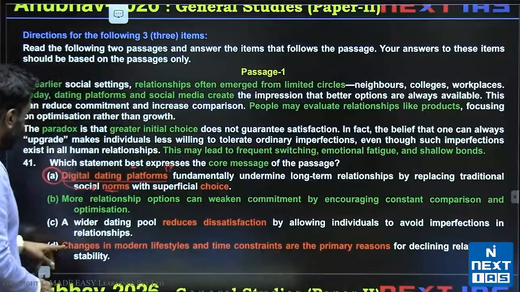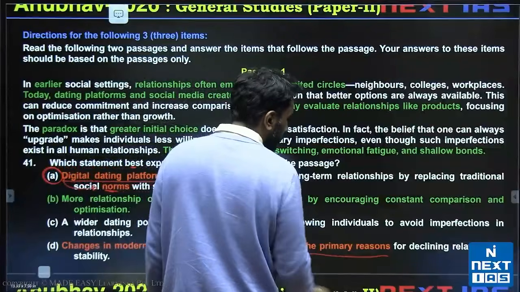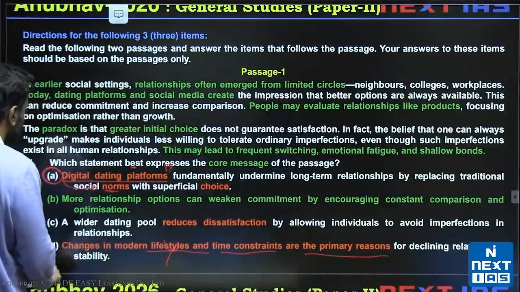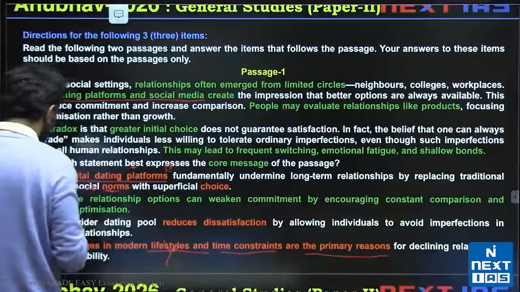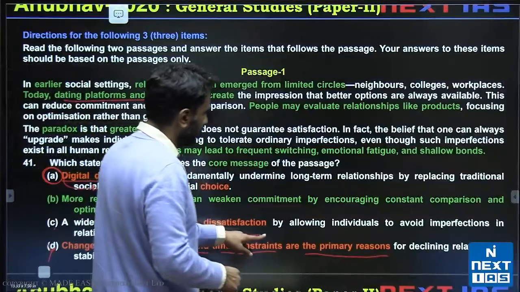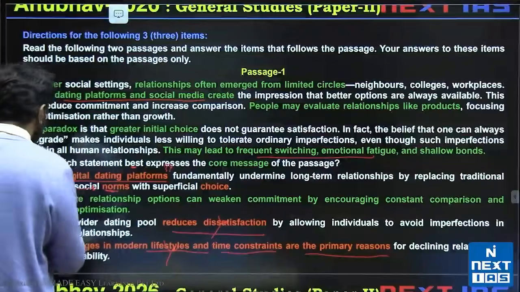D says changes in modern lifestyles and time constraints are the primary reason for declining relationship. This is not the primary reason. Primary reason is dating apps and social media. C, wider dating pool reduces dissatisfaction. It increases dissatisfaction here, right? So reduces dissatisfaction would be incorrect.